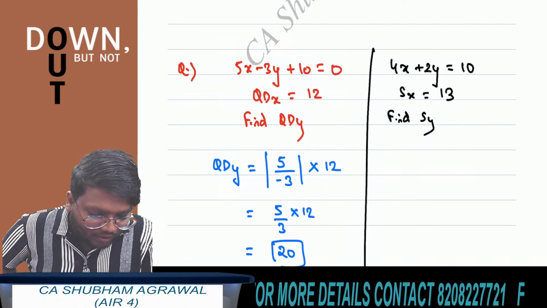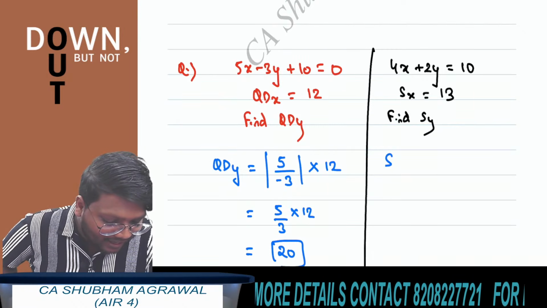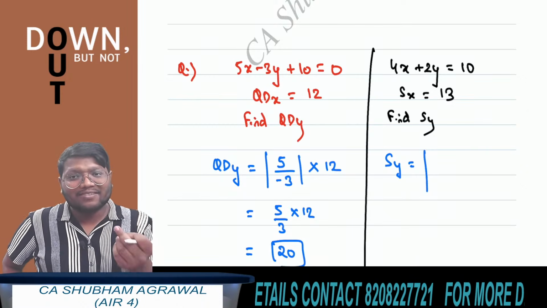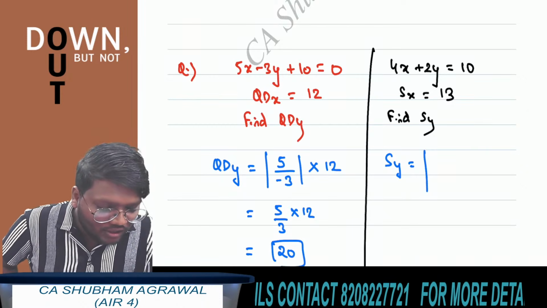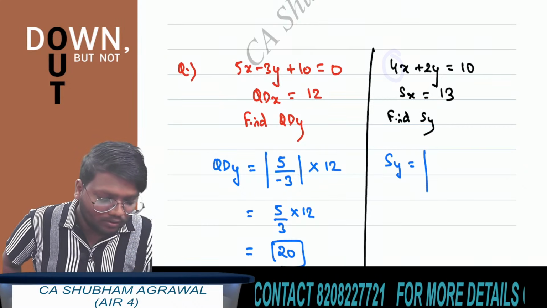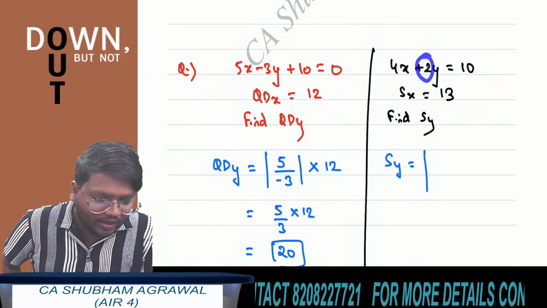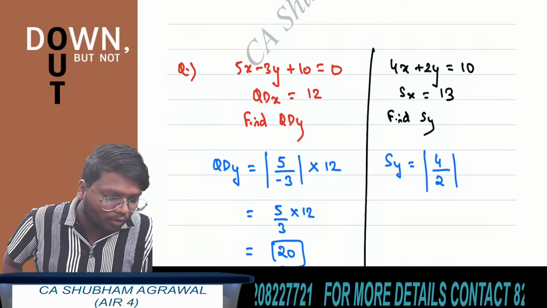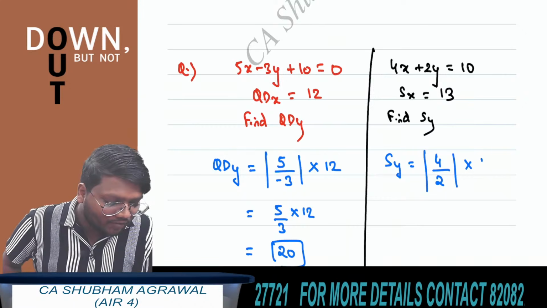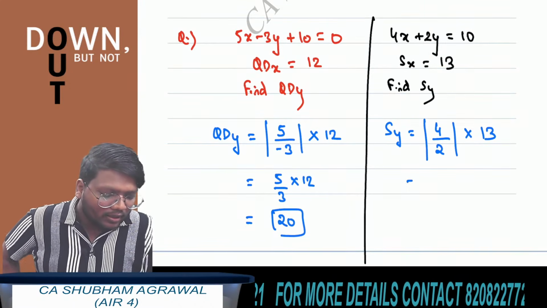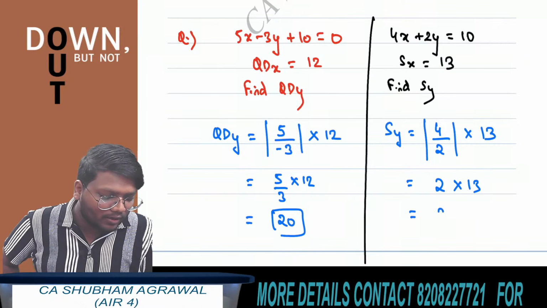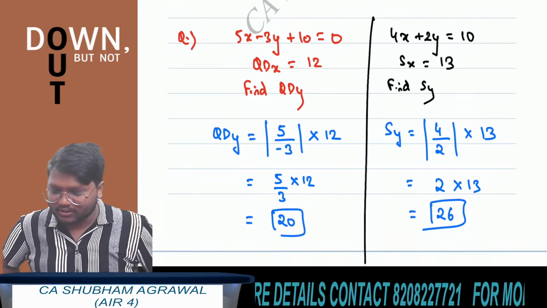Now again, see what you have to do. Use this result that standard deviation of y is equal to absolute value of coefficient of x divided by coefficient of y. What is coefficient of x here? 4. And what is coefficient of y? 2. So absolute value of 4 upon 2 multiplied by standard deviation of x. Standard deviation of x is 13. Now absolute value of 4 upon 2 is 2. So 2 multiplied by 13 is 26. This is the answer.